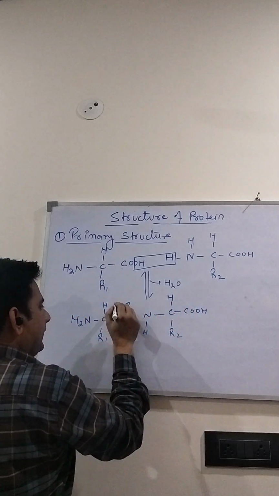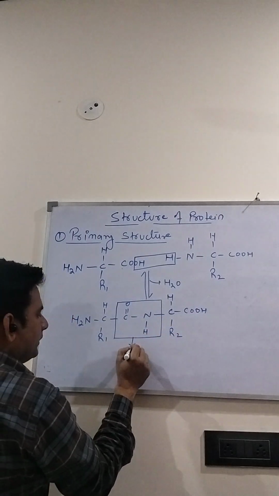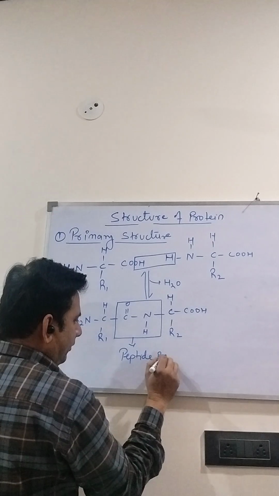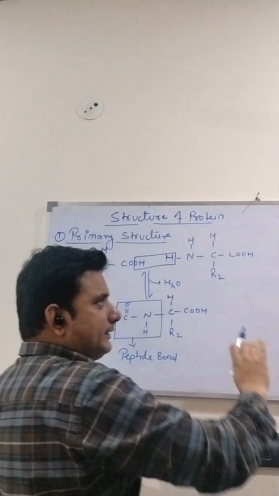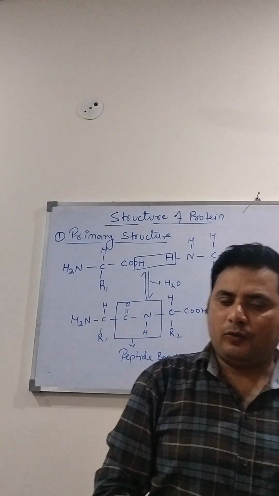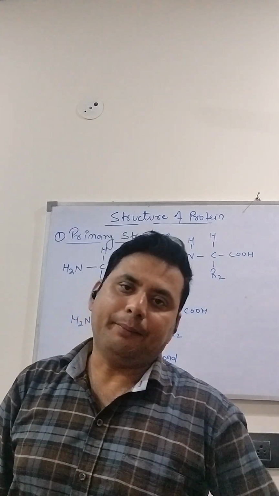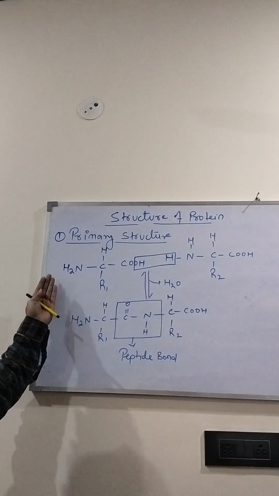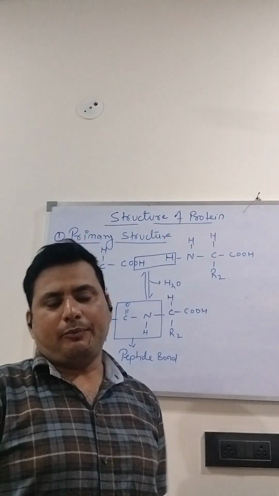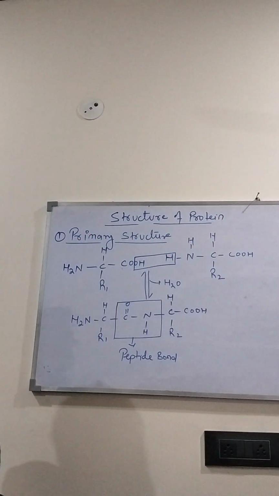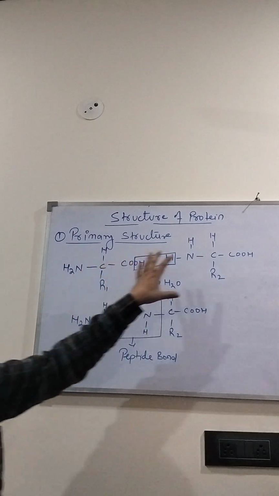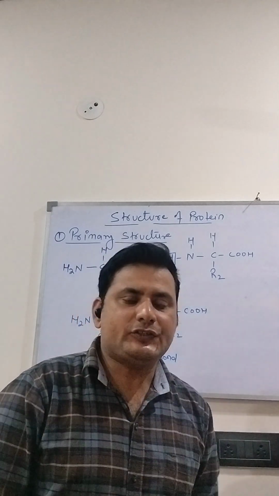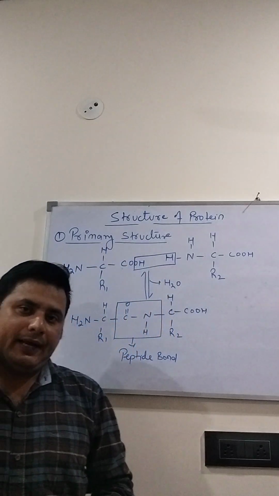In this way, the neighboring amino acids are linked through this bond, which is known as the peptide bond. This linear arrangement of amino acids is known as the primary structure level. The left end is known as the amino end, and the right end is known as the carboxylic end. This is the first amino acid, and this is the last amino acid.